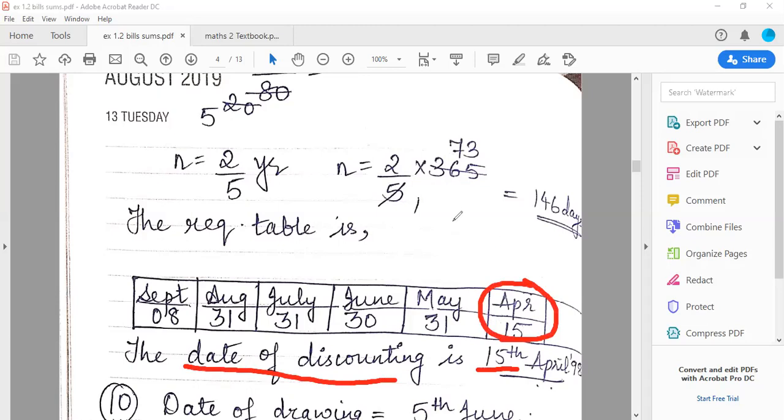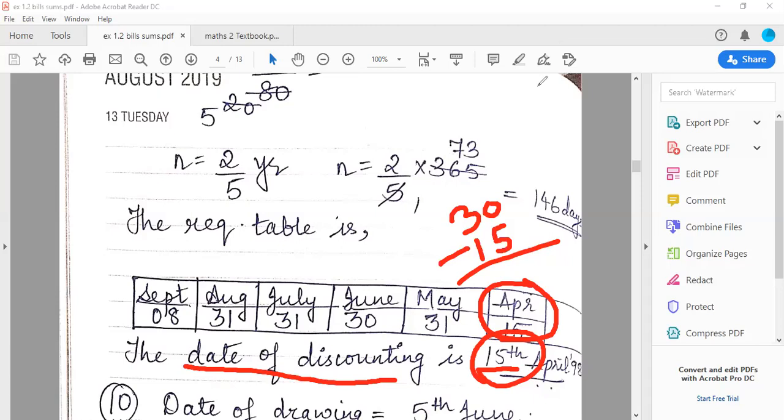Now April में कितने दिन होते हैं? 30 days होते हैं, बराबर? And I have written 15 over here. So you have to subtract that 15 from 30. So 30 minus 15, answer is 15 days. So इसका मतलब आपका date of discount कब हुआ? 15th of April 1998. Okay.